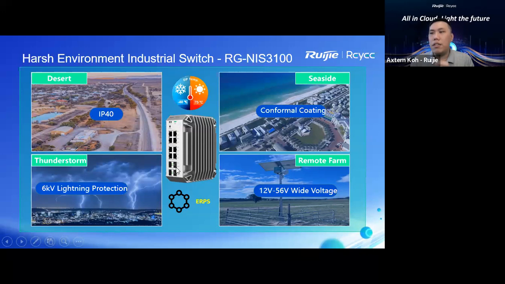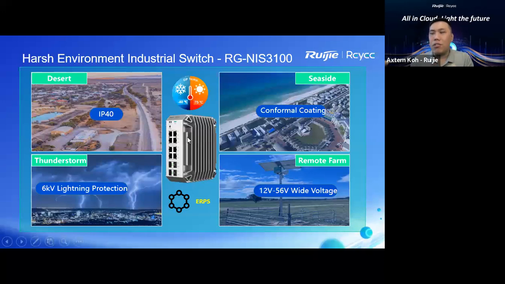And the beauty of this design is that the PCB board itself has a conformal coating, and the outside casing also has a coating, so the coating can prevent corrosion from outside and inside.